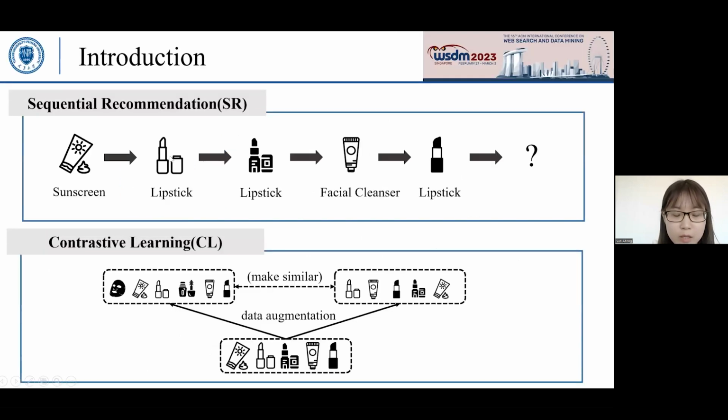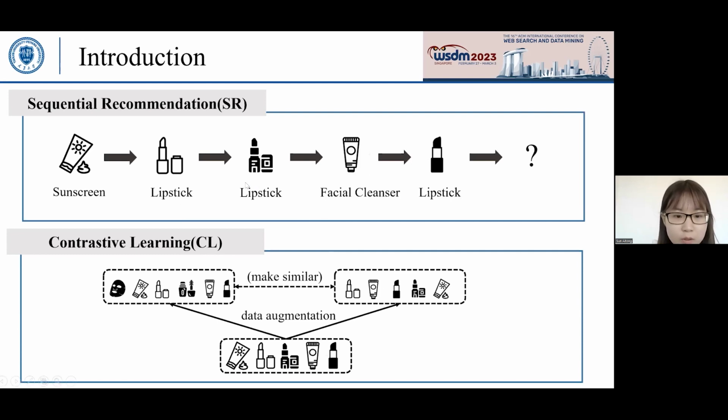Sequential recommendation aims to capture users' dynamic preferences from their historic behaviors, which can make a next item recommendation. However, when the training data is limited, traditional methods may fail to infer appropriate user representations. Presently, contrastive learning is gradually applied to sequential recommendation, which mainly contains two key components: data augmentation for enhancing training data, and contrastive losses for enhancing self-supervision signals.